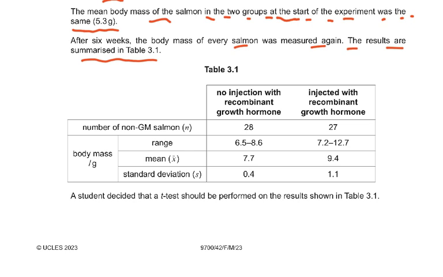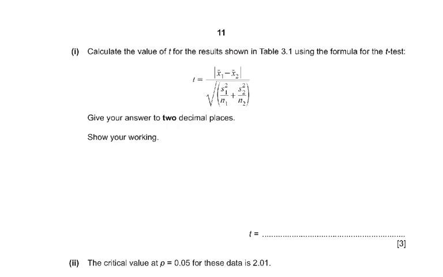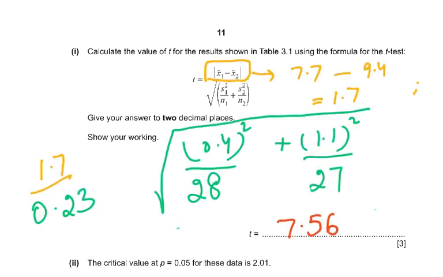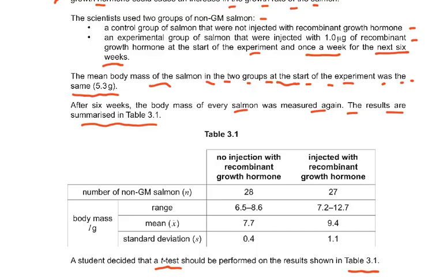A student decided that a t-test should be performed on the results shown in table 3.1. Calculate the value of t for the result shown in table 3.1 using the formula for the t-test. I've told you many times the formula is always given to you, but you have to apply it. Give your answer to 2 decimal places. Show your working. Now, as you look at the formula, it was very easy. You see the means, x1 mean, so this was 7.7 here and 9.4 here.